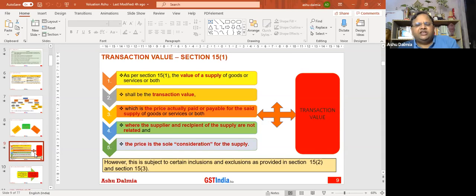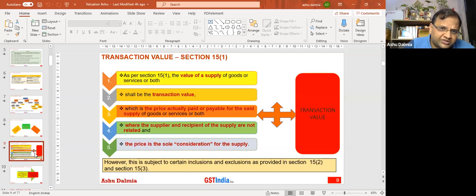The second bracket is section 15 subsection 4. Because if I cannot determine as per section 15 subsection 1, 2, 3, then the rules will be there as per section 15 subsection 4, like in the case of a transaction between principal and agent, or when the price is not the sole consideration, specific rules are there. Or under section 15(5), where the specified transactions government can notify, the valuation will be done as per the rules given. So again repeating, my valuation is in three buckets: 15(1) plus 2 plus 3, 15(4), or 15(5). I have to see in which bracket I will be falling.